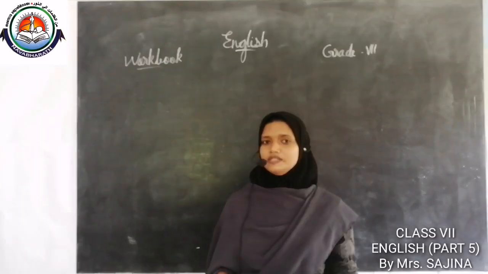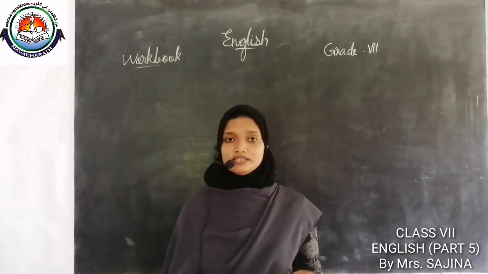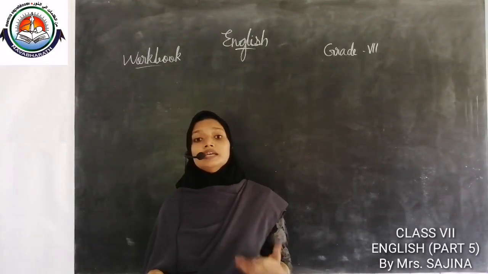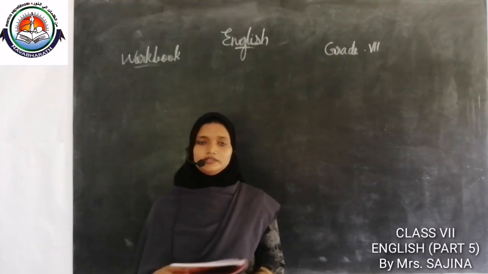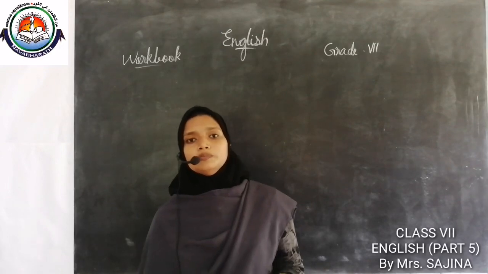Now we have completed 3 sections in Unit 1. Which are the 3 sections? First one, every child is free to be a child. Second one, a Christmas carol. Third one, the bridge builder. Okay? So today I am going to deal with the workbook.